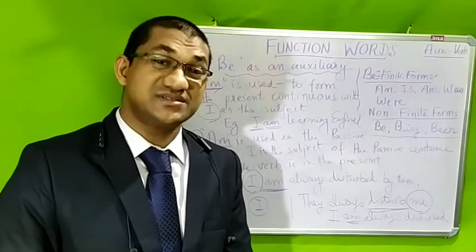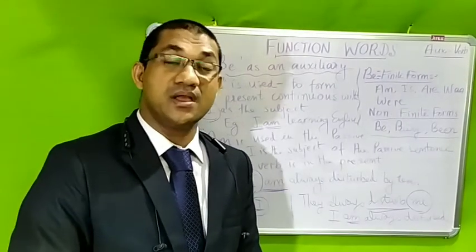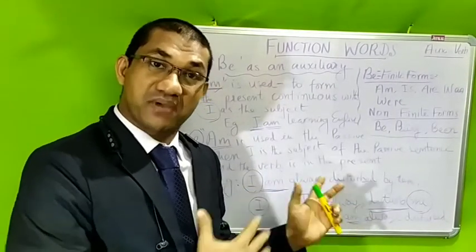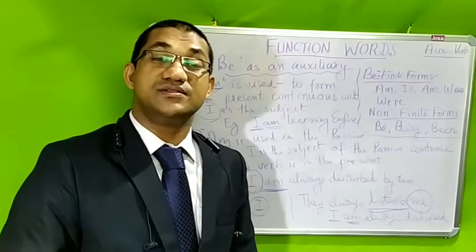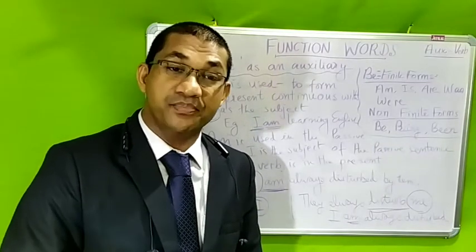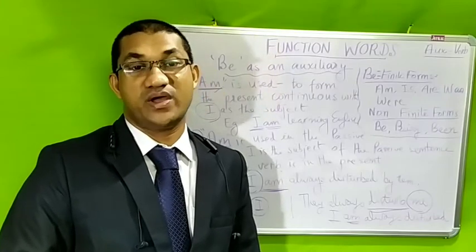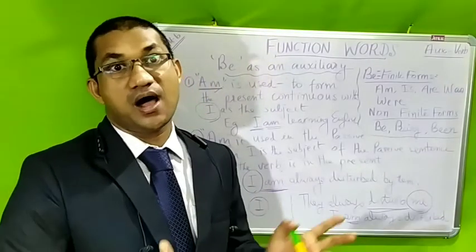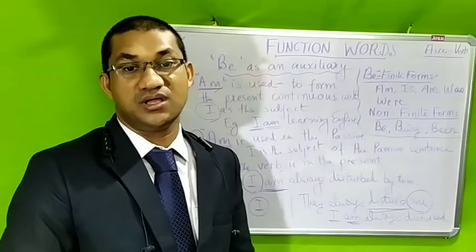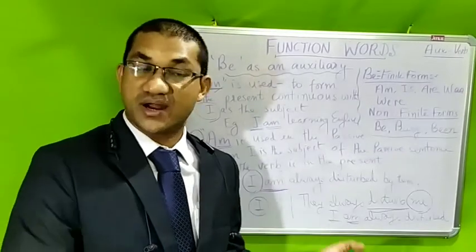So this is the second use of am, and these are the main uses of the auxiliary verb am. Number one, it is used to form the present continuous tense when I is the subject: I am singing, I am dancing, I am learning, I am driving.